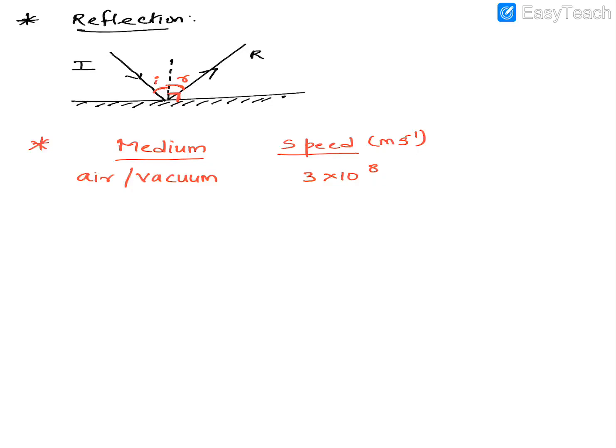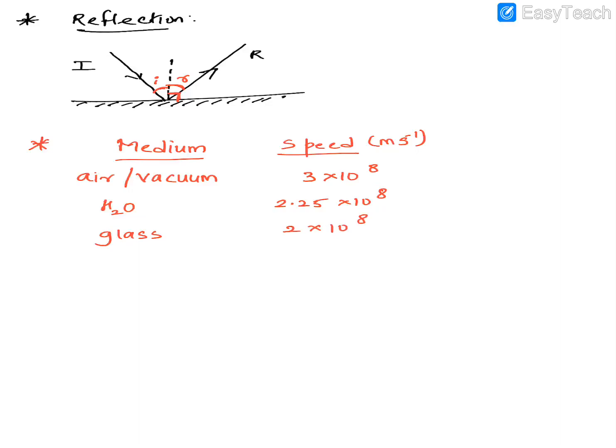Second is the speed of light in water. Since water is a denser medium, light will travel slower. So the speed of light in water is 2.25 into 10 raised to 8 meters per second. The last one is glass, which is 2 into 10 raised to 8.